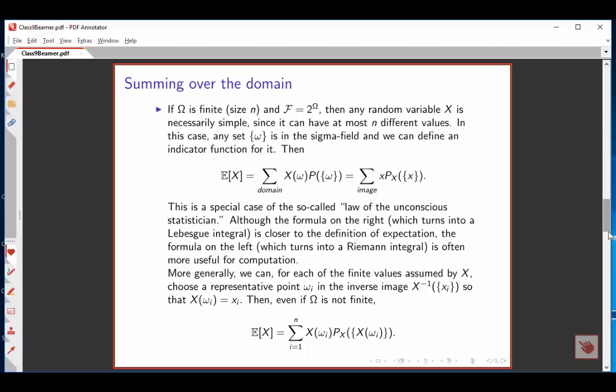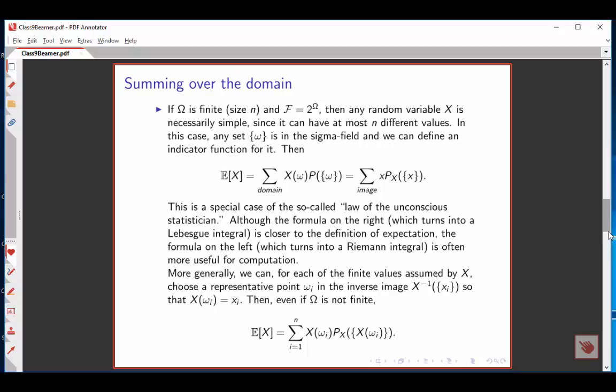Now there's another way of doing this, which is very popular and so obvious that many people take it as the definition of expectation. Suppose we've got a finite sample space. Then a perfectly good sigma field is the power set of the sample space, 2 to the omega.